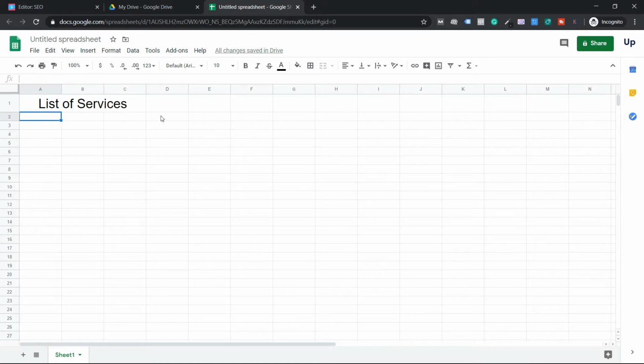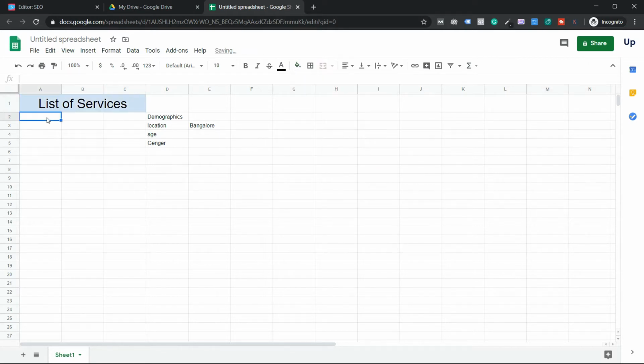Also, guys, when you're making a list for your clients, you should know the demographics of your clients, like location, age group of the people you're targeting, and gender of the people you're targeting. Say for example, we are offering digital marketing services to people living in Bangalore, so you can target them. Now make a list. I can just quickly highlight the background, guys. It's not important at all.